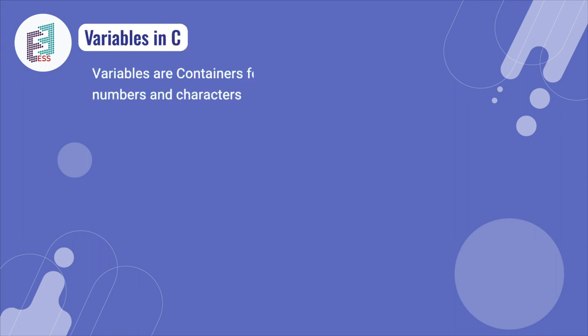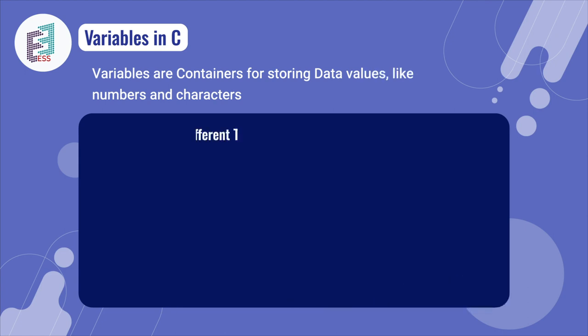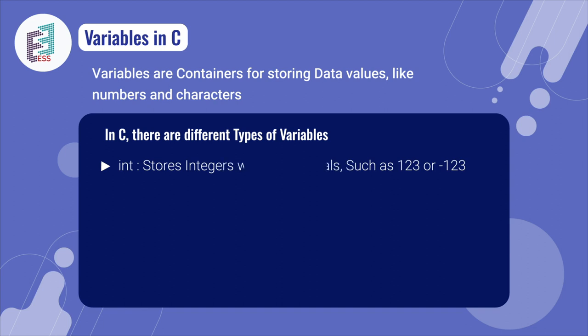In the next slide, we'll be learning about variables in C. Variables are nothing but containers for storing data values like numbers and characters. In C, there are different types of variables: int, float, and character.